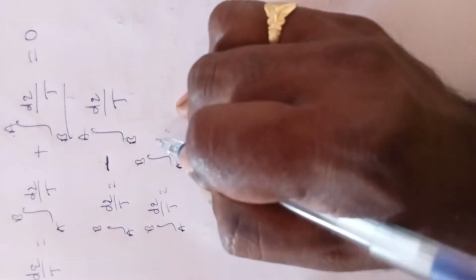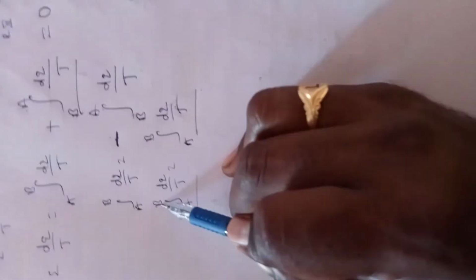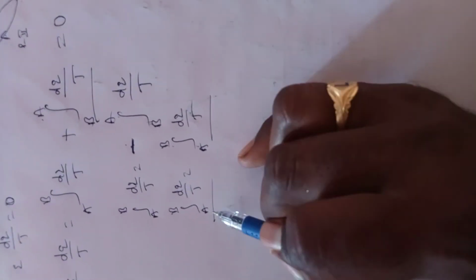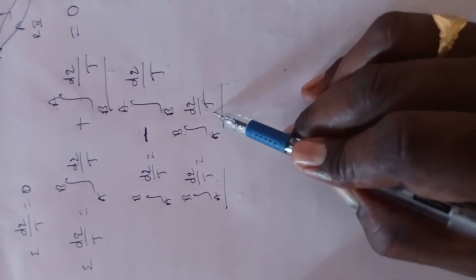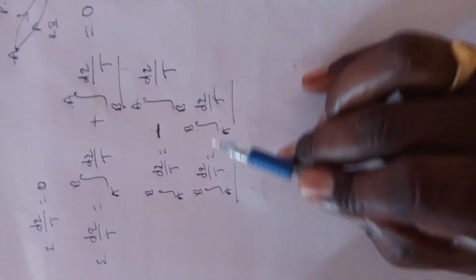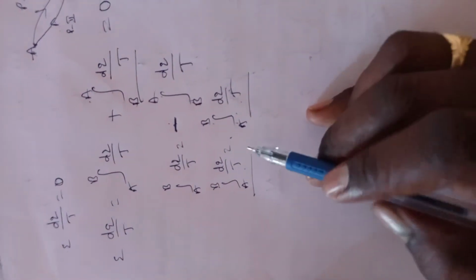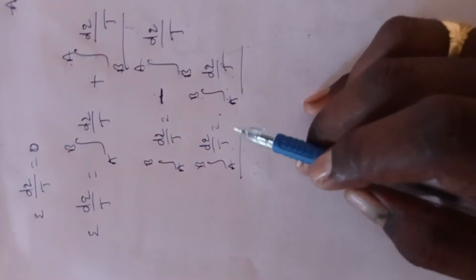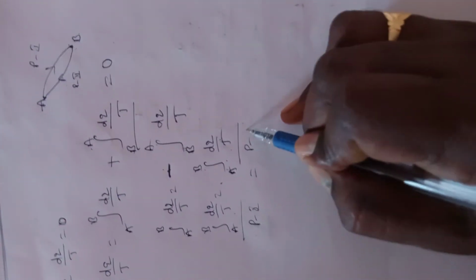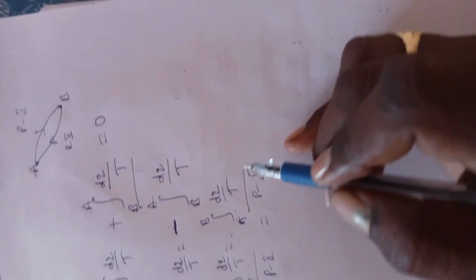So the integral from A to B of dq by T equals the integral from A to B of dq by T along the other path. Observing the two terms, both are the same, and that means the entropy is independent of the path. Path 1 equals path 2.